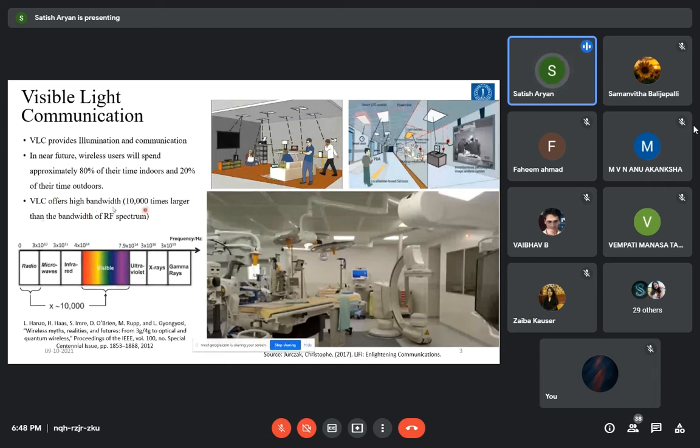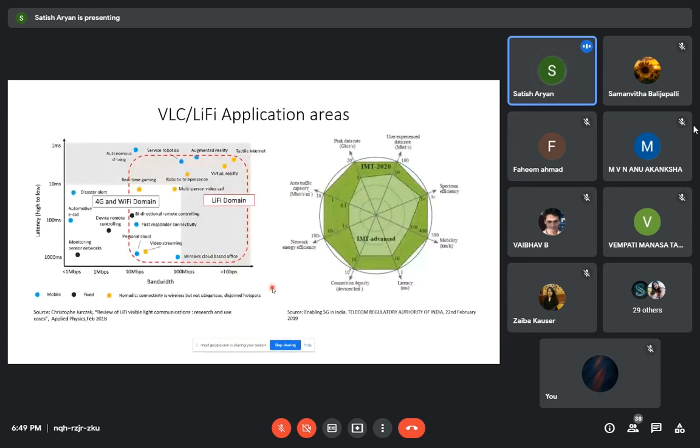Coming to the bandwidth offered by VLC, it is about 10,000 times the bandwidth of the RF spectrum. Pictorially you can see the visible light spectrum ranging from 4 times 10 power 14 to 7.9 times 10 power 14. This is cited from Harald Haas' work, and Harald Haas is treated to be the father of visible light communication. Coming to the application areas, I highlighted them in the picture, and there are many more applications in future, like in the 4G and 5G technologies.